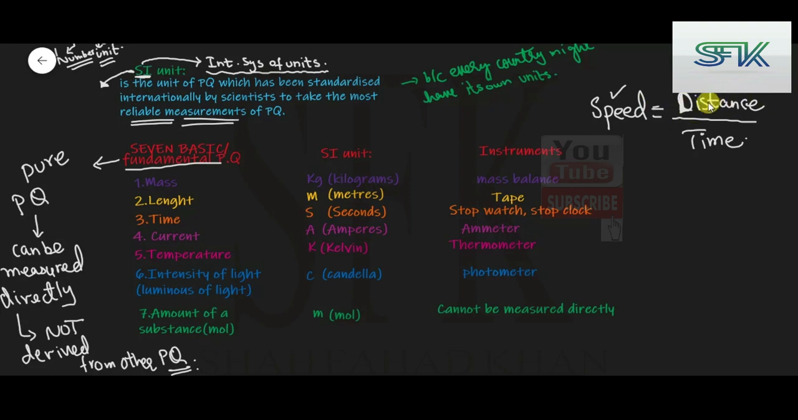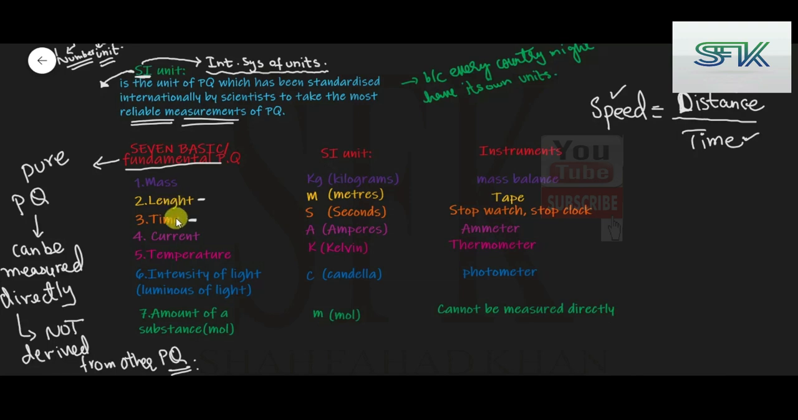There are several other instruments that can be used to measure distance, and time can be measured using a stopwatch. Now over here, distance and time are two physical quantities, the two fundamental physical quantities. Distance is length, and time is right over here.